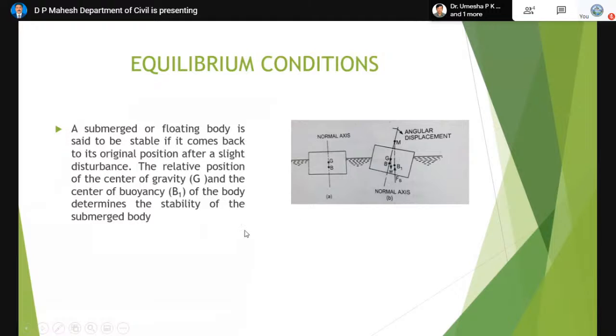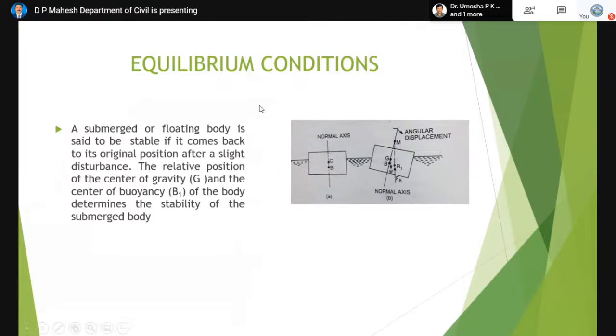Equilibrium condition means, you have seen the way in which boats and ships are floating in the sea. They are not sinking inside the sea; they keep on floating. When you throw a wooden log into a river or a channel, that keeps floating. So that concept we will explain now.